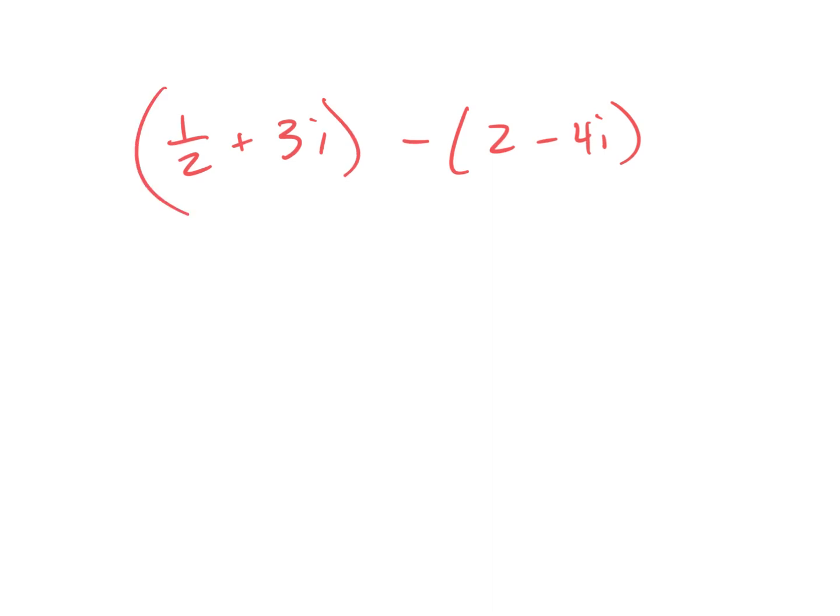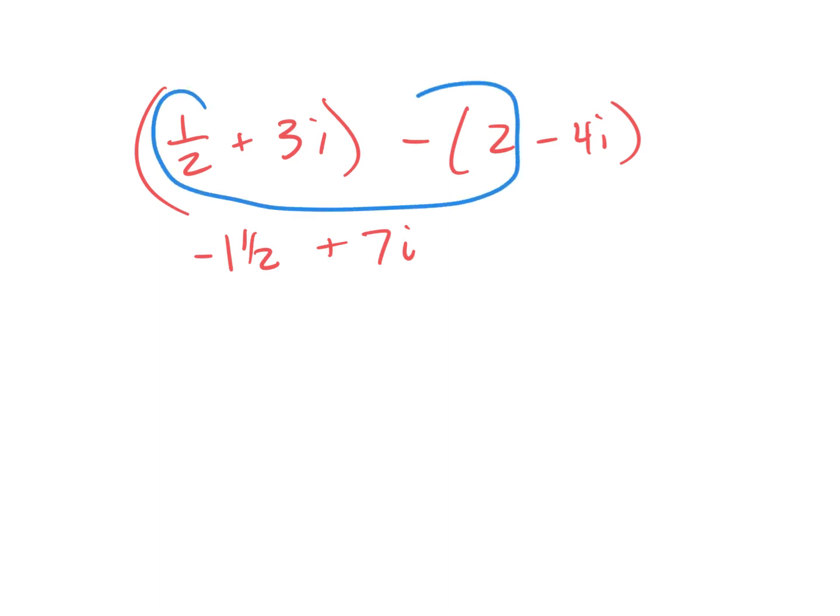Let's do a subtraction. So let's take 1/2 plus 3i minus 2 minus 4i. I'm subtracting these two numbers. Just like algebra, I collect like terms, but I have to distribute that negative because I am subtracting a binomial. So it'd be -1.5 plus 7i. How this works is, you have 1/2 minus this 2.